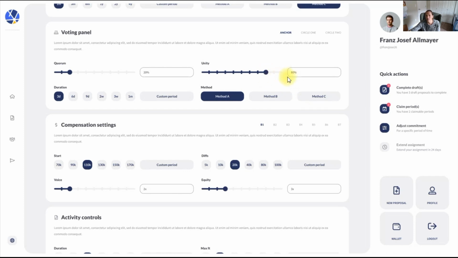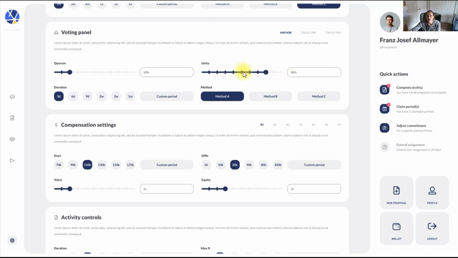So you're going to pull your dial up to 100. If you want it to be consent, so that some people can block it but there's a certain threshold for what blocking threshold you actually want passed, then you can have Unity at, say, 95% and be okay with 5% blocking before it actually fails. So this is how you're able to kind of control that.